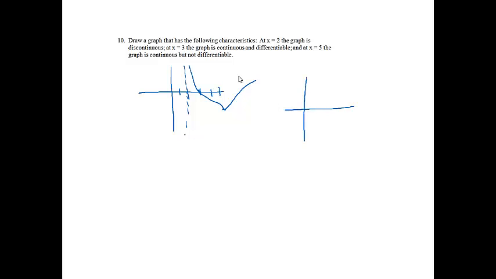Another thing that we could have happening, if it's discontinuous, it could just have a hole at x equals 2. So if I just put a hole at x equals 2, and then at x equals 3, it's just a nice smooth curve, and then at 5, it has to have a sharp turn. So I could have something that looks like this, something like that. So those are just a couple different examples you could have. I'm sure there's many others that might work.